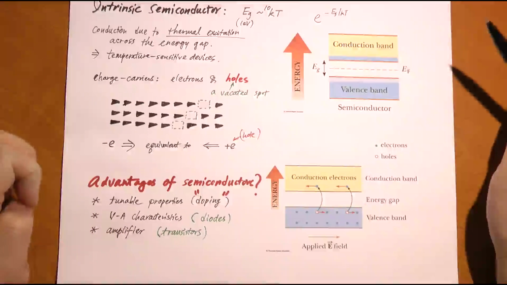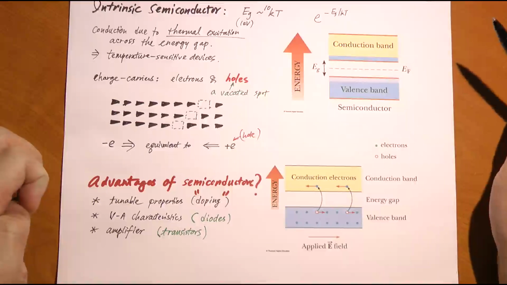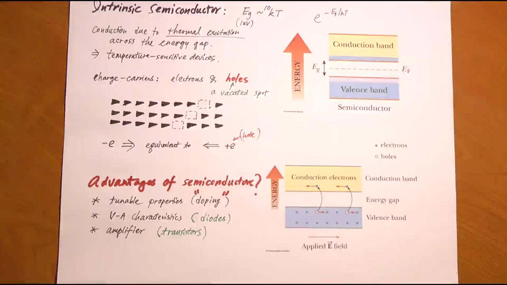So they can be used as heat or light sensitive instruments. For example, if you want to build a device which controls your thermostat, which controls your air conditioner, so it turns itself off automatically when the temperature is low enough for AC, and when the temperature is high enough, it turns itself on. You can use a semiconductor sensor because the electrical conductivity changes dramatically as the temperature changes. So you can use that to control the on and off of the AC unit.